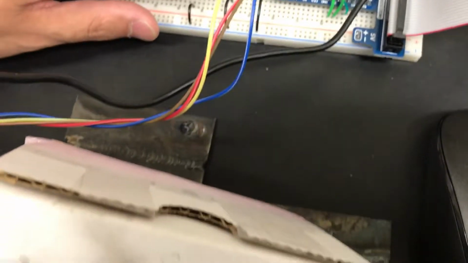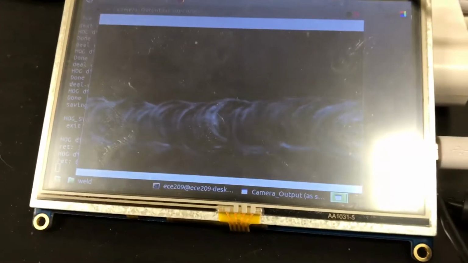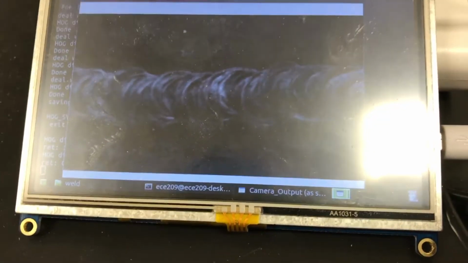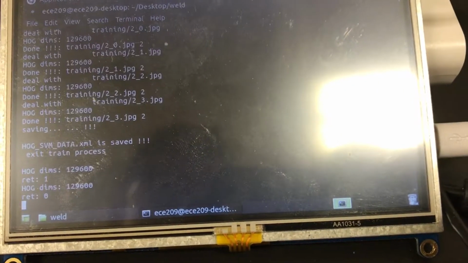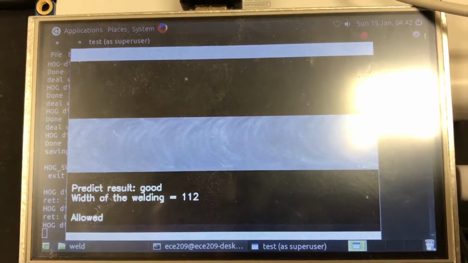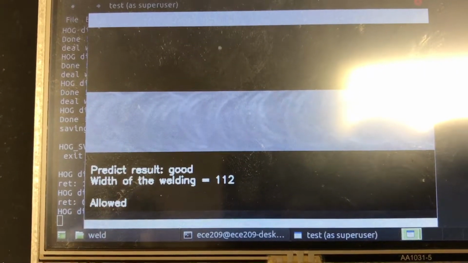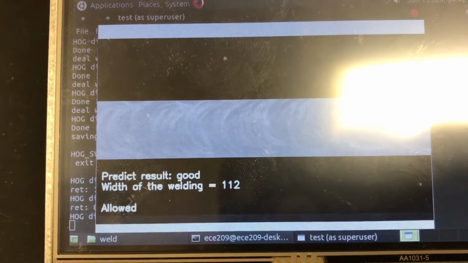And finally, the good sample. So now the prediction result is good. This is a demonstration of the final project.